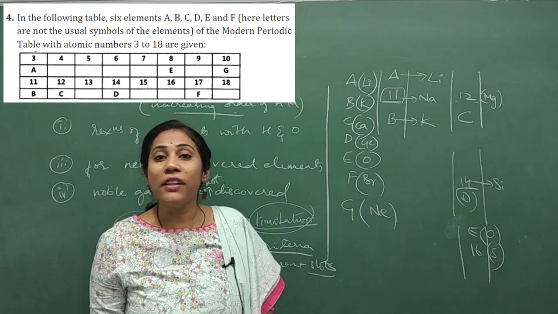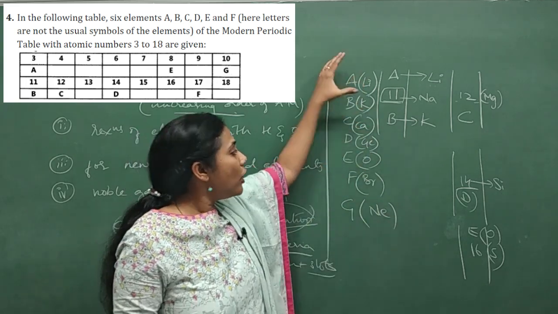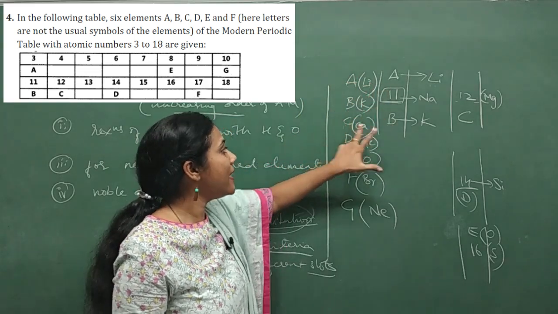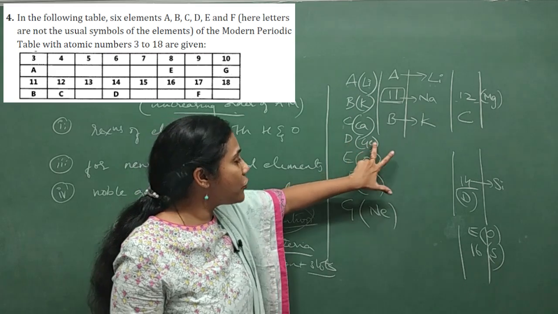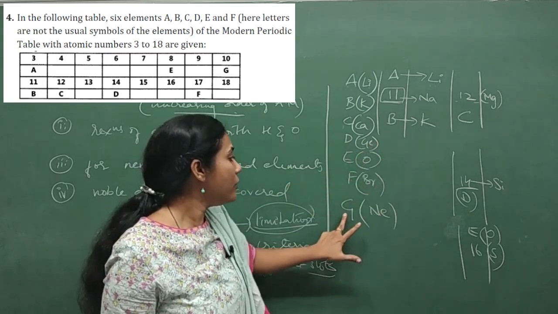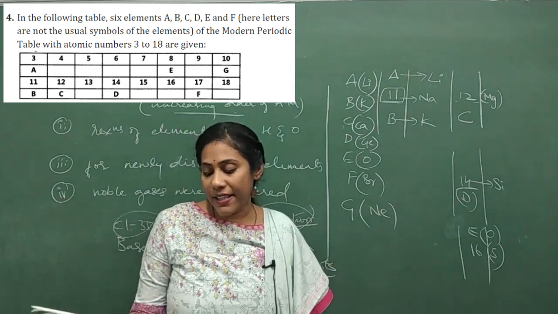So for this question, you should definitely have knowledge on periodic table. Okay. So we got to know our A is lithium, B is potassium, C is calcium, D is germanium, E is oxygen, F is bromine, G is neon. Okay. Let us see the questions that they are asking.